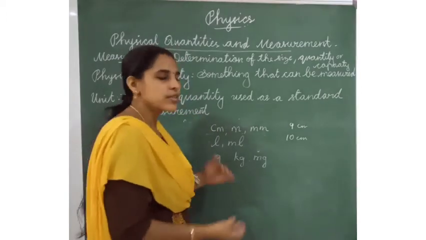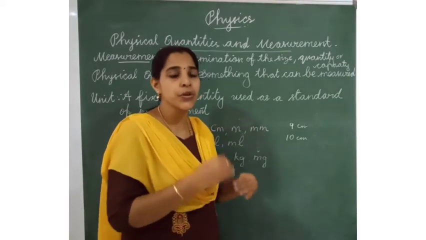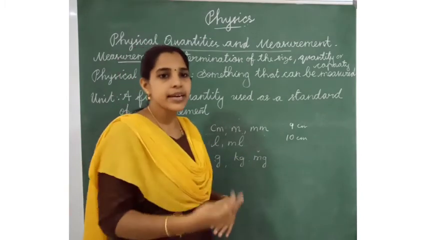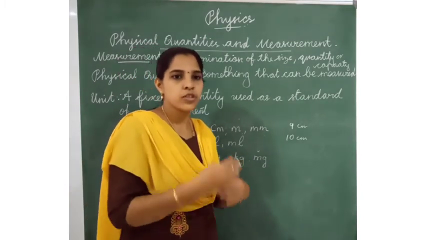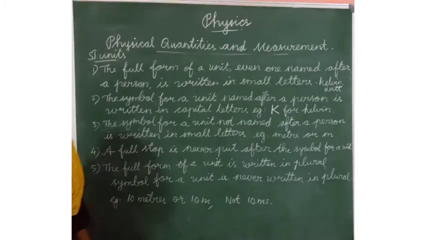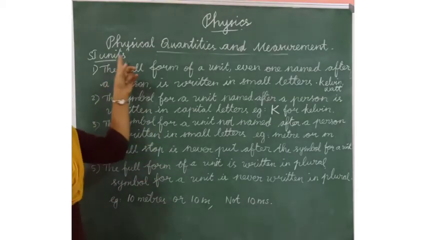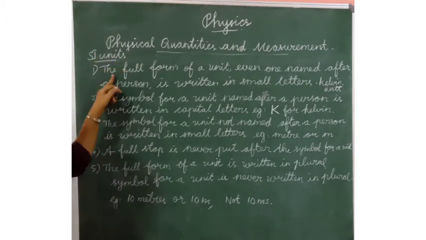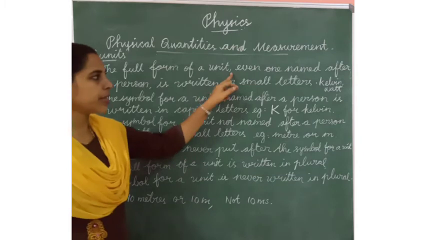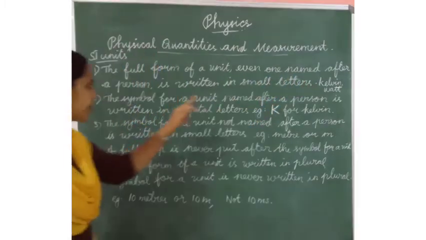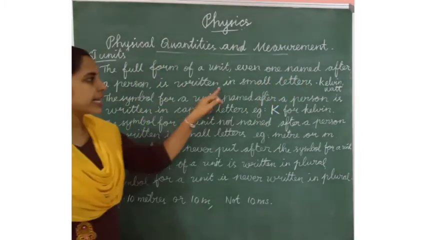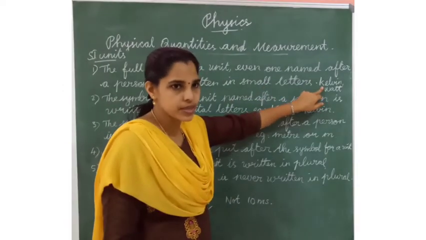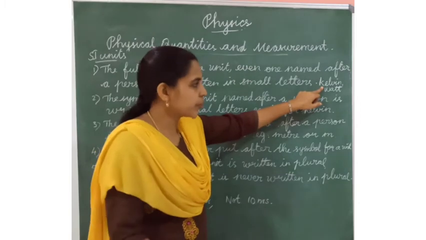Also we have some rules on how to use these SI units or standard units. It is the international measurement system. Now we can see some rules of SI units. First one is the full form of a unit, even one named after a person, is written in small letters. When we use the name of a person in units.